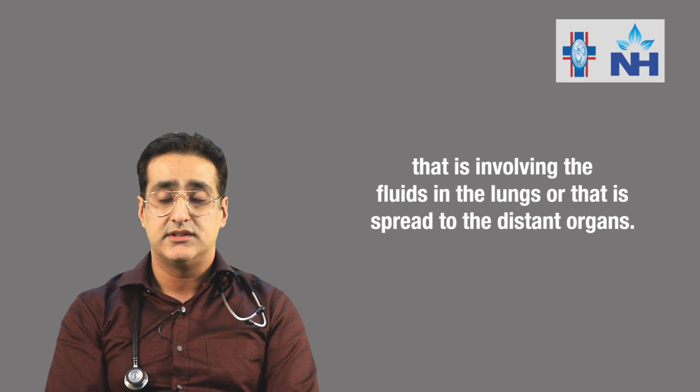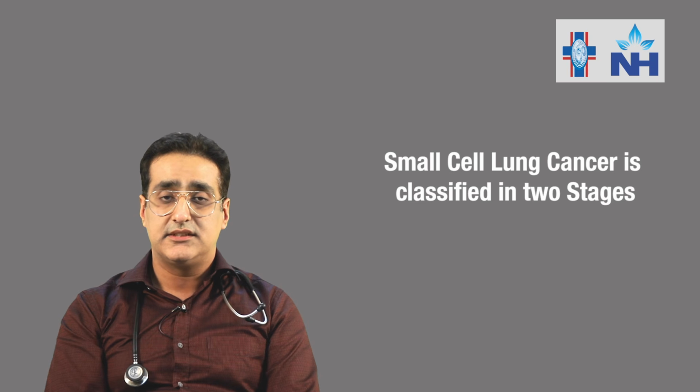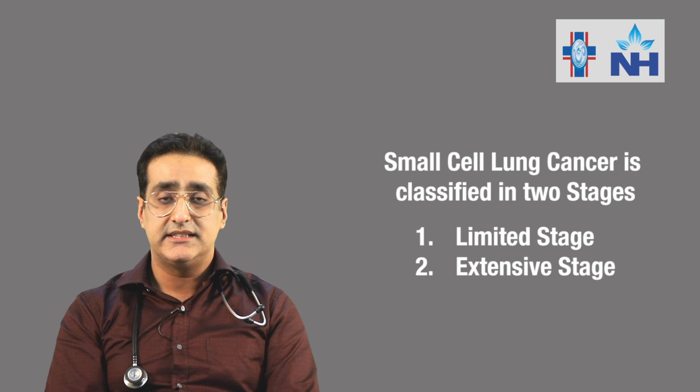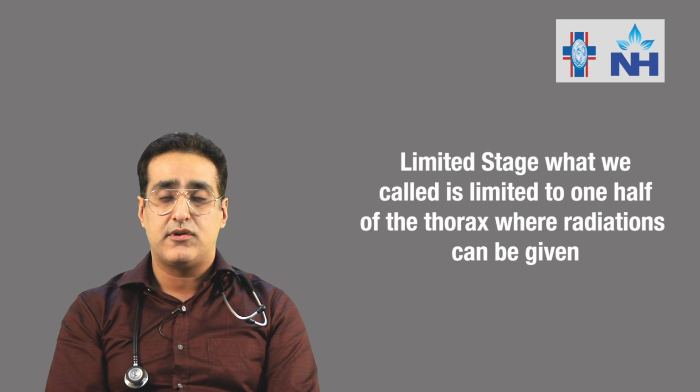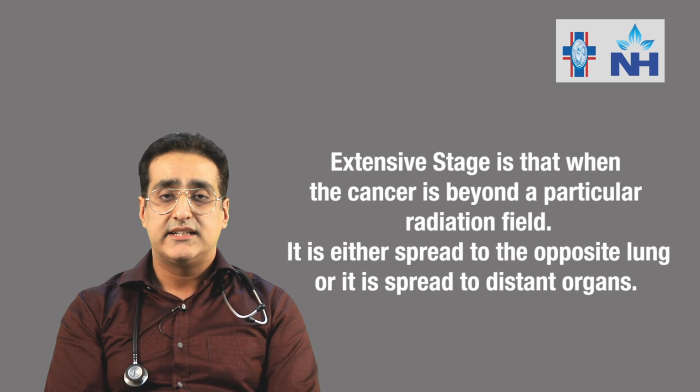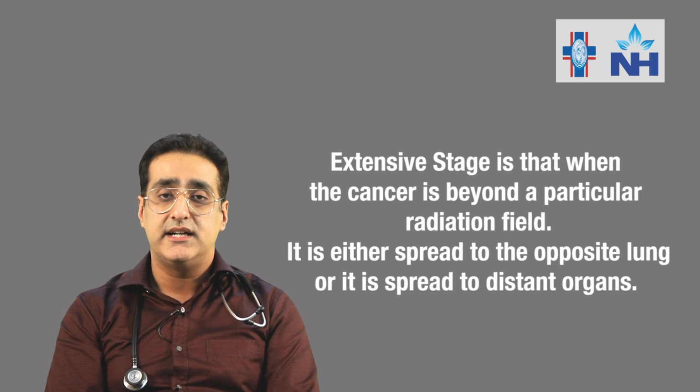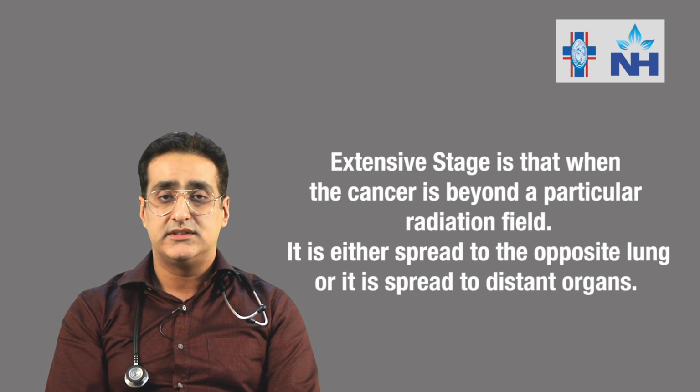has spread to distant organs. Now, small cell lung cancer is classified into two stages, limited stage and extensive stage. Limited stage is limited to one half of the thorax, where radiation can be given. Extensive stage is when the cancer is beyond a particular radiation field, it has either spread to the opposite lung or to distant organs.